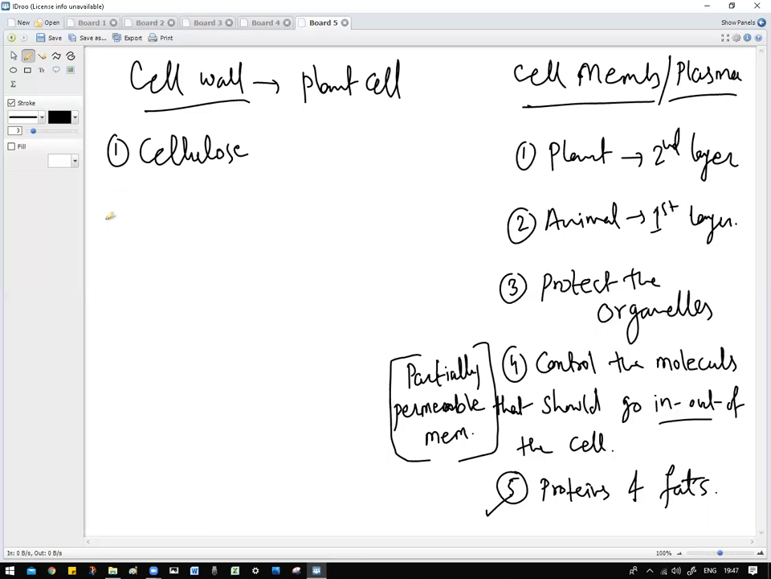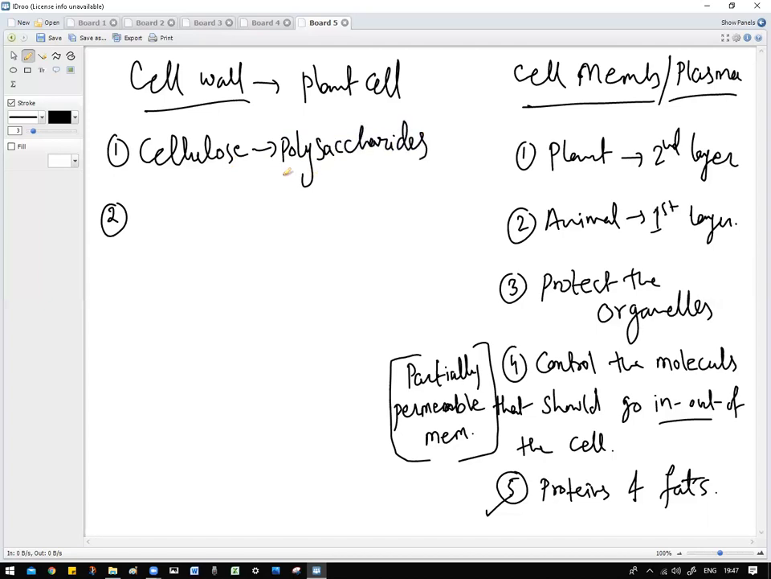This is about the cellulose. Cell wall is made up of the cellulose. Next one, they are actually polysaccharides. Cellulose are polysaccharide. You will learn in the fourth chapter what is polysaccharide. Poly is nothing but many. Saccharide is sugar. So they are made up of many sugar molecules.